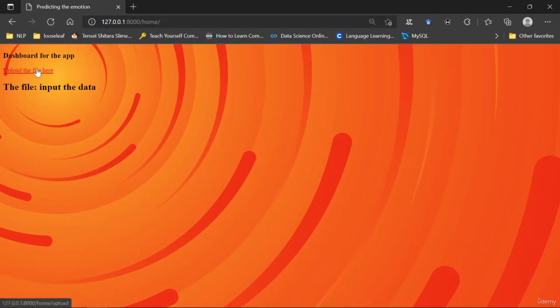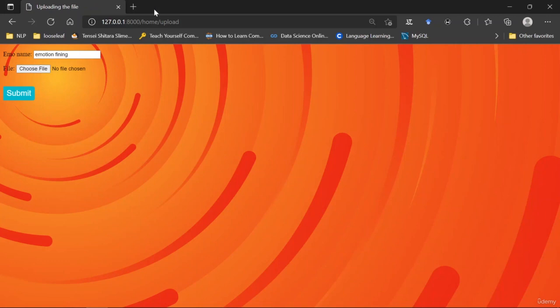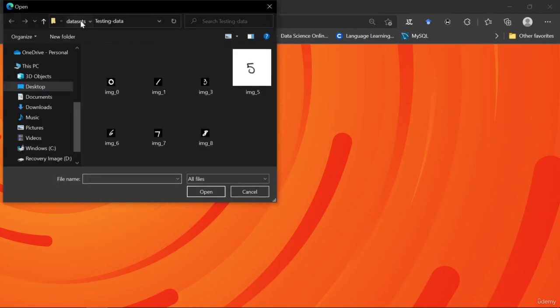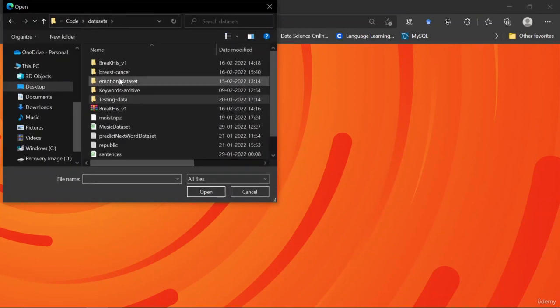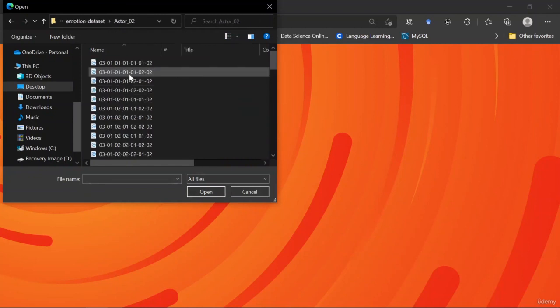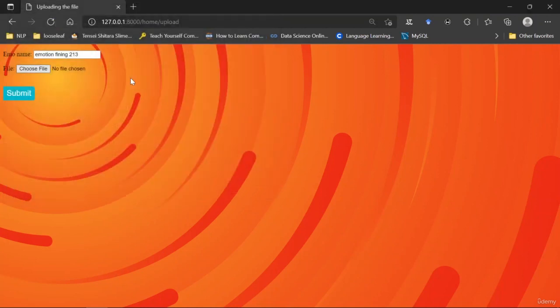Then you can click on upload file. A new page is now generated. So this is the default name that we have set up. You can just type in anything and choose a file. Now I'm going to choose some files. In my data set, there are some files. So I'm going to choose one file, click on open, then I'm going to submit the data.